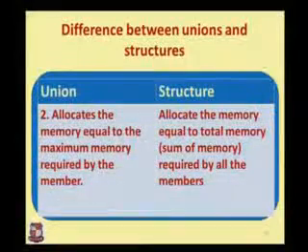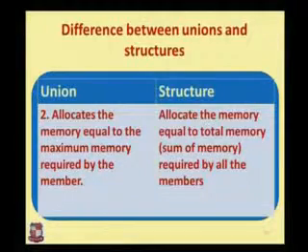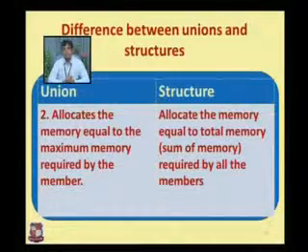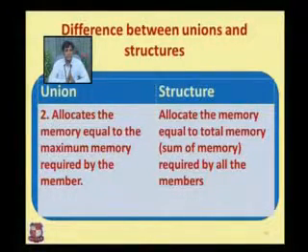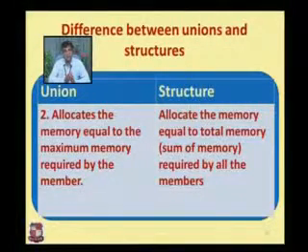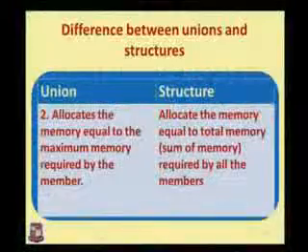Then the second point is that a union allocates memory equal to the maximum memory required by a member. So what happens in the union is that when the maximum value is assigned to a particular variable, that memory is assigned for all the members in the union. In the case of structure, it allocates memory equal to the total memory required by all the members. So when we calculate the total, it always becomes very large compared to the union.